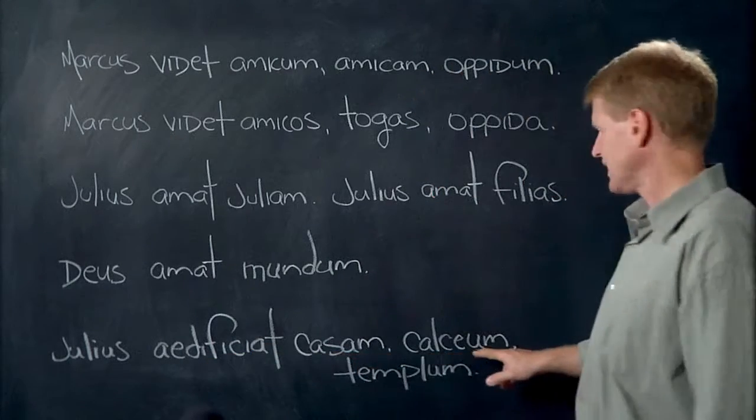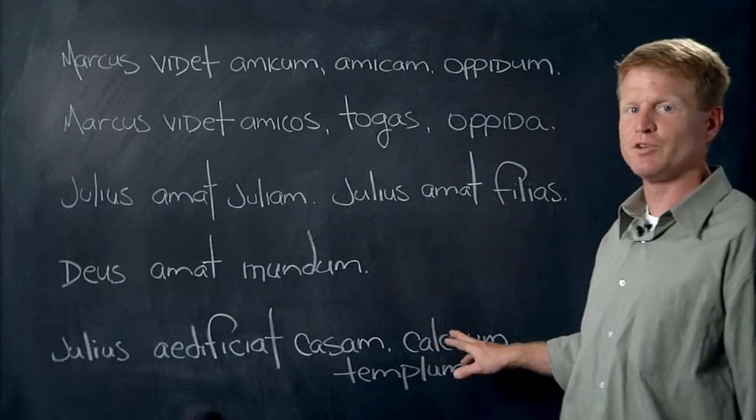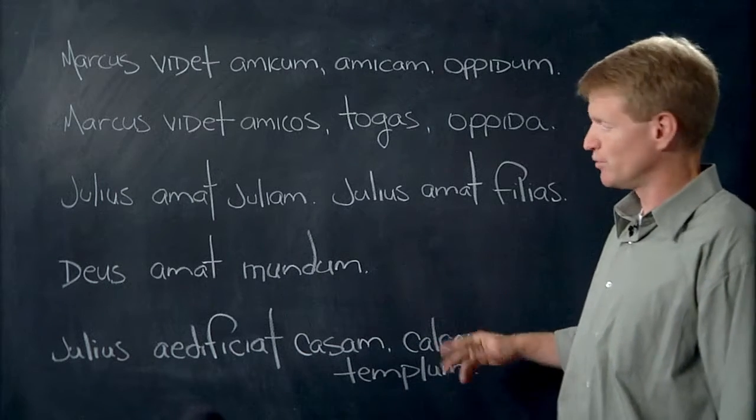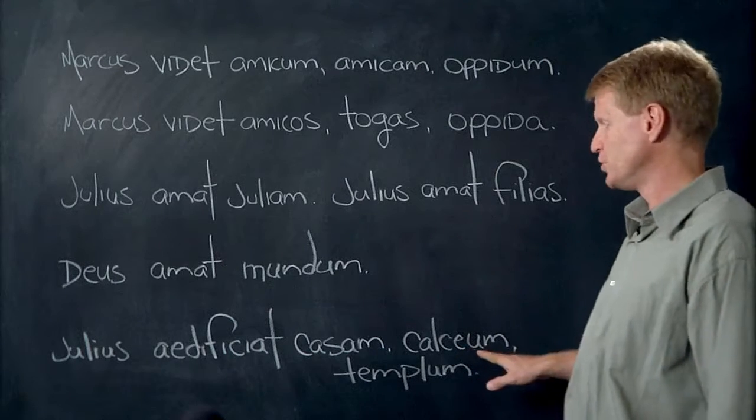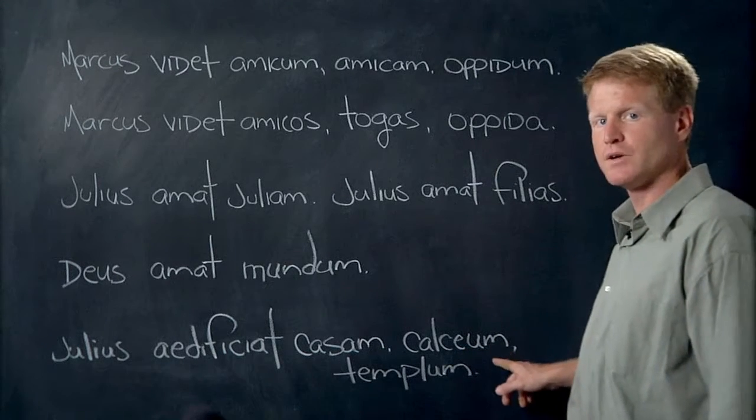Julius aedificiat calceum. Calceus is shoe. He builds a shoe. Weird sentence, but anyway. Julius aedificiat calceum. He builds a shoe. Calceus is shoe. Calceum, accusative.